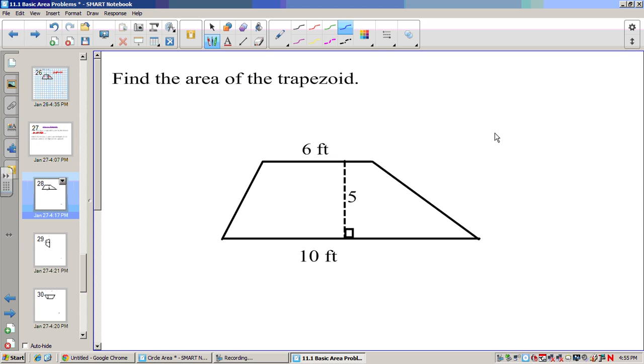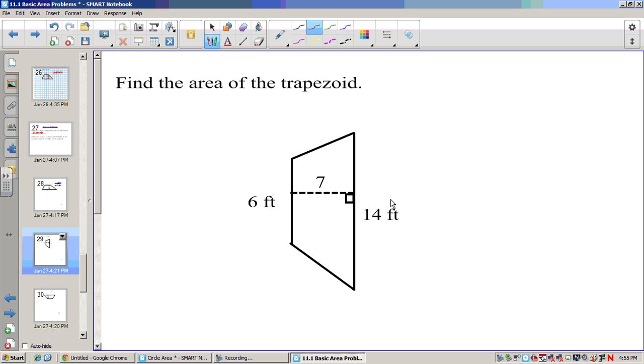Now if I wanted to find the area of this one, what I would do is I'd take 1/2, I'd add my two bases together, 6 plus 10 is 16, and then multiply it by the height, which is 5. Half of 16 is 8. 8 times 5 is 40, so this would be 40 square feet for the area of my trapezoid. Now if I wanted to find this, I add my two bases together, so it's 1/2. Base 1 plus base 2 would be 20, times my height, which is 7. Half of 20 is 10. 10 times 7 is 70, so 70 square feet.